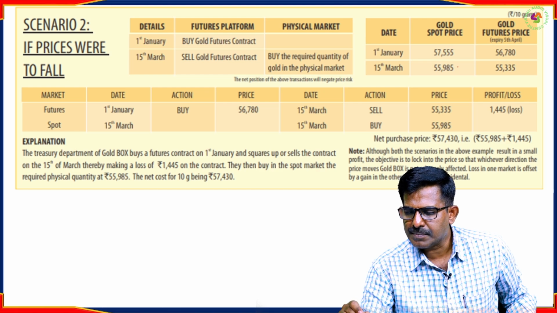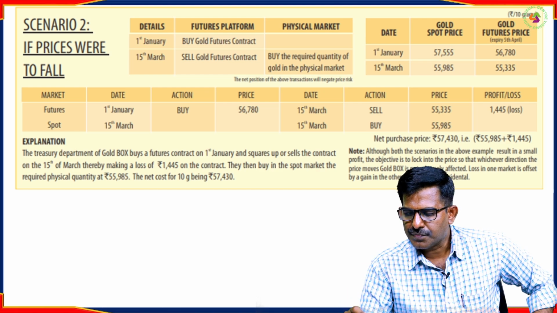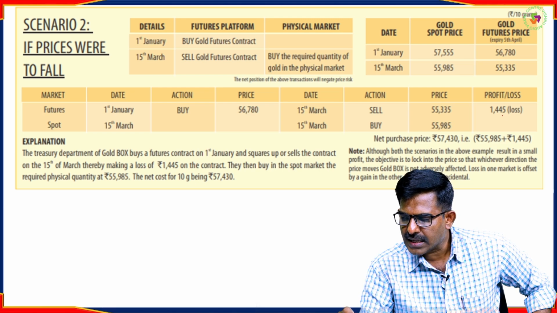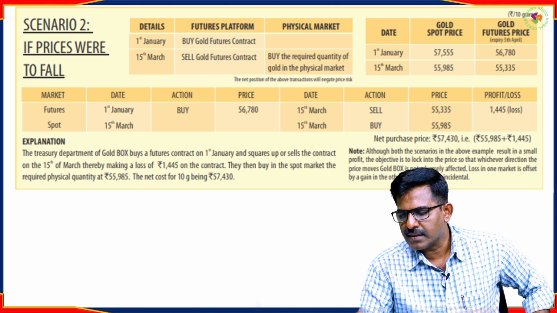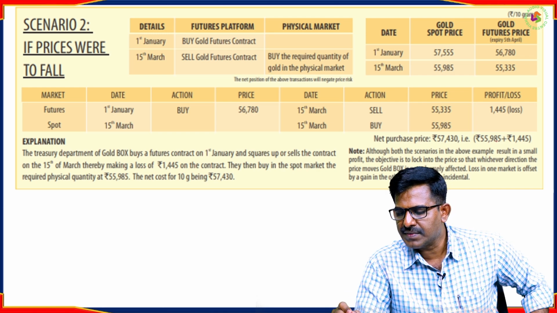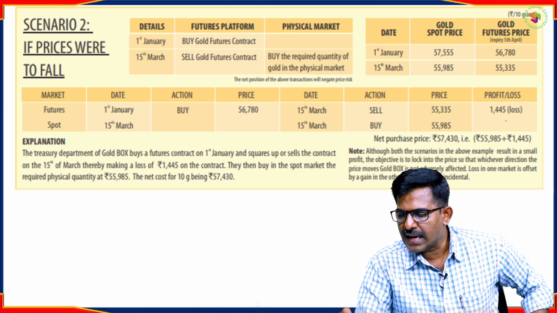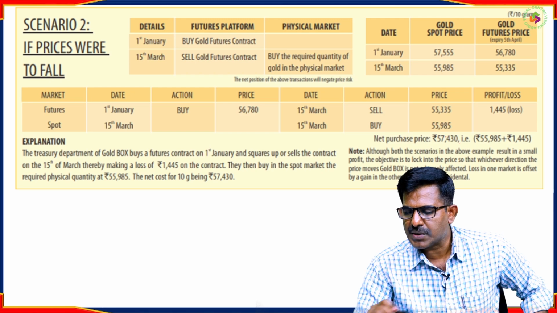But now on 15th, the price has come down. So he got benefited. So from this benefit, we have to subtract this loss. Sorry, we have to add this loss. So to this particular benefit, how do we calculate the benefit? To this price, if we add the loss, we will get the net purchasing price.